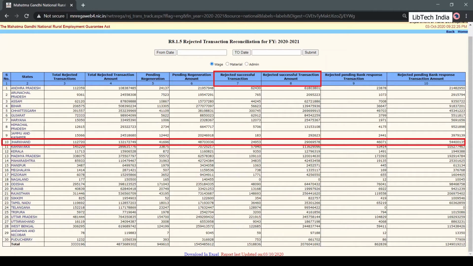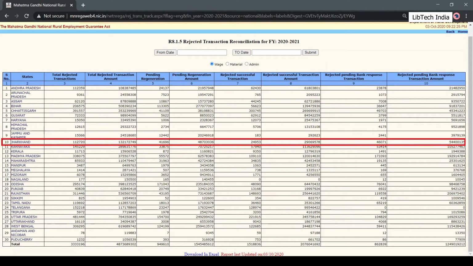Columns 7 and 8 show us the number of transactions and the amount that have managed to regenerate successfully and have been credited into the workers' accounts. For Jharkhand, this is an amount of 2.9 crores that has successfully been credited. The last two columns, columns 9 and 10, show us the transactions that are pending a response from the bank. The MIS does not yet know whether these transactions have been successful or rejected once again.